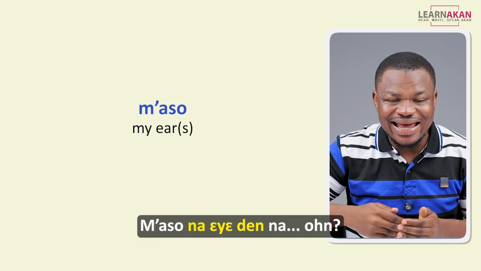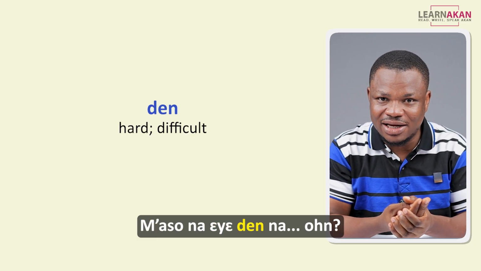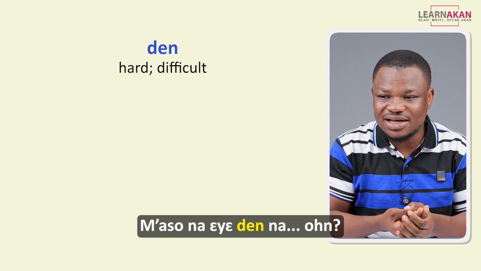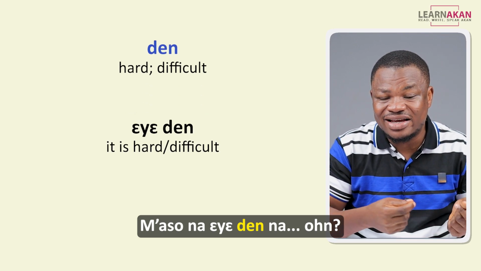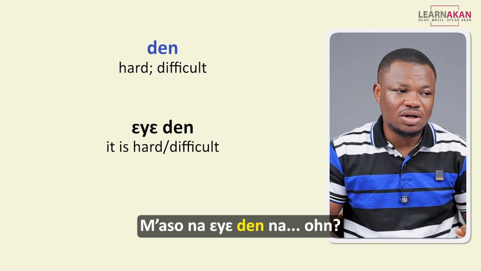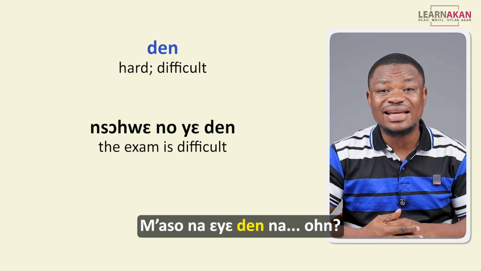Maso na edin. When we say din, din means hard or difficult, right? So if I say edin, I'm saying it's hard or it's difficult. So let's say you are writing an exam, you can say, oh, edin.